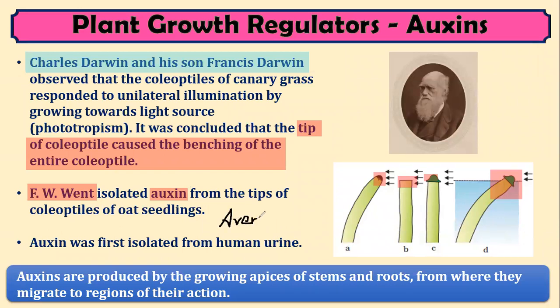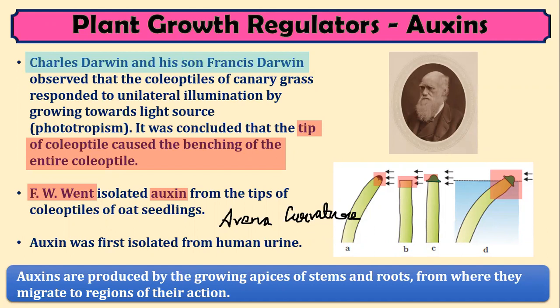Avena refers to the oat plant. So this was first isolated by a biologist called F.W. Went from the tip of coleoptiles of oat seedlings.